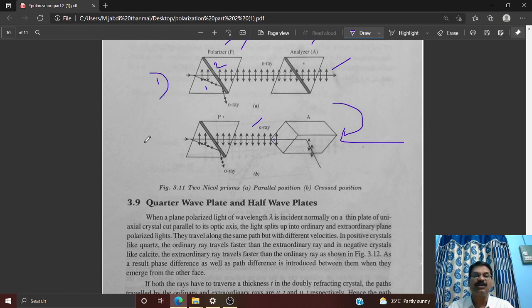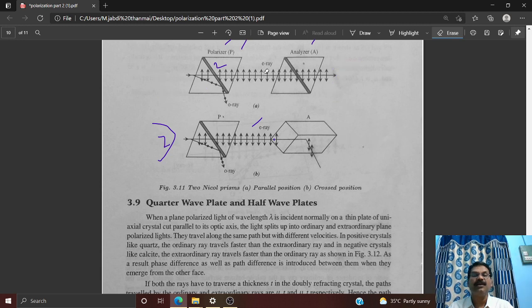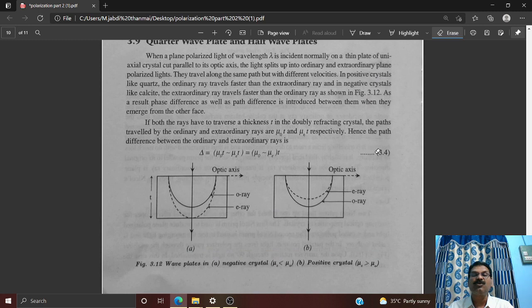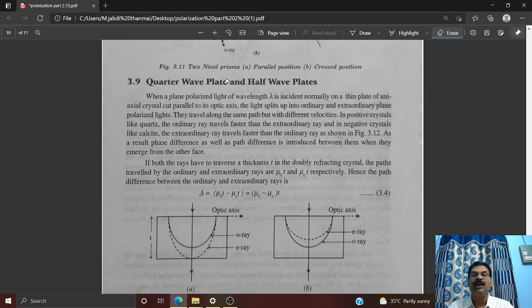So that is why we got the first condition: the first condition is the parallel position, the second condition is the crossed position. Is it clear? This diagram is called the parallel position, and this diagram is called what? Crossed position. Is it clear? So this is how the Nicol's prism acts in two roles: one is analyzer as well as polarizer. Is it clear? So if you see the Nicol's prism, we could say only one thing: my Nicol's prism is acting as both a polarizer and an analyzer. Is it clear? Coming to the last topic, which is known as the quarter wave plate and half wave plate.